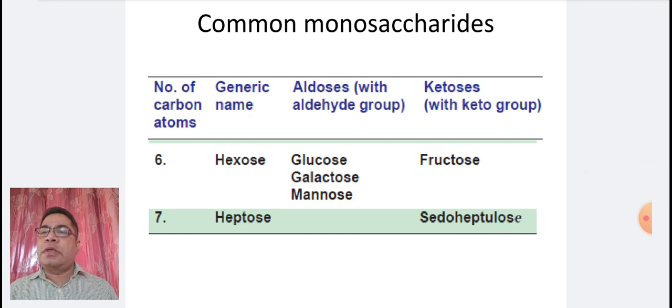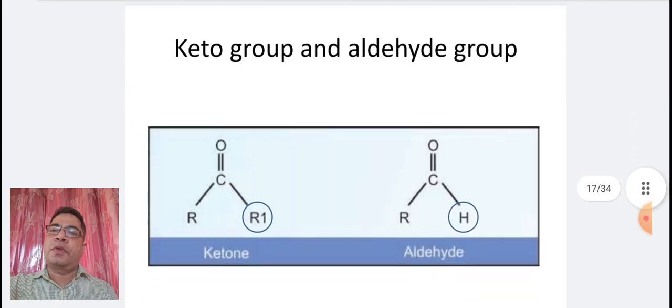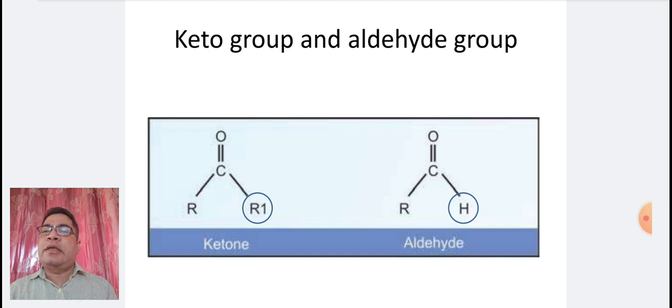If the number of carbon atoms is 6, then the generic name is hexose, and glucose, galactose, mannose are aldoses, whereas fructose is a ketose. If the number of carbon atoms is 7, then the generic name is heptose, and pseudoheptulose is a ketose. In this diagram, we can see that the keto group and aldehyde group of a sugar change. If R1 is present, it is ketone, whereas if H is present, it is aldehyde.